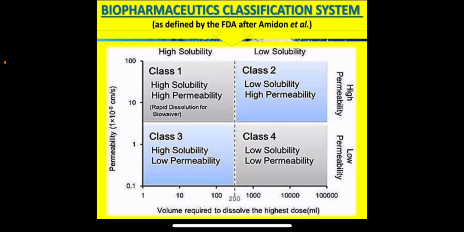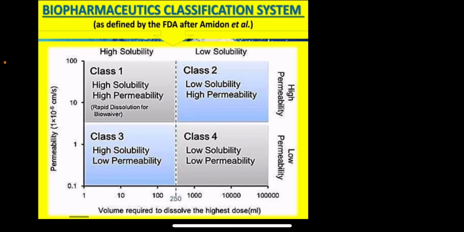Then class 3, high solubility and low permeability. If the drug is soluble in the fluid and disintegrates and dissolves but does not permeate through the membrane, that drug also causes low absorption. Then class 4, which is low soluble and low permeable.